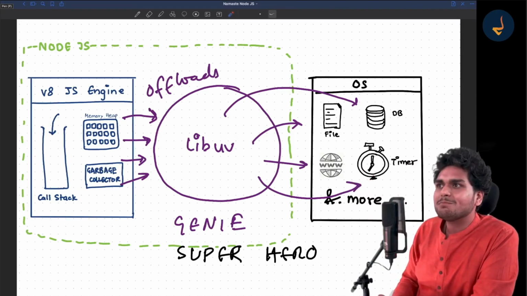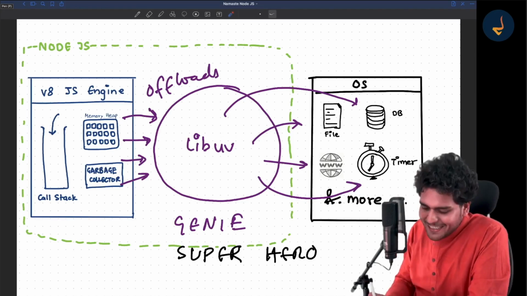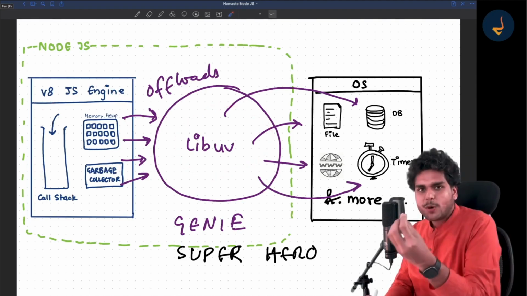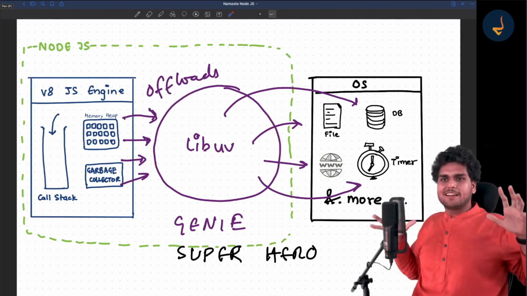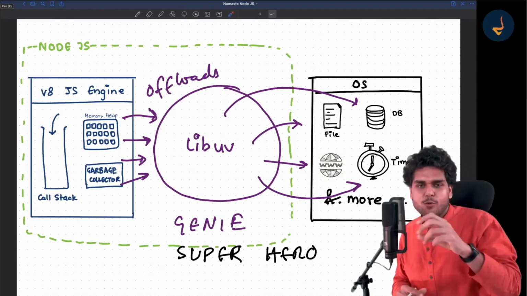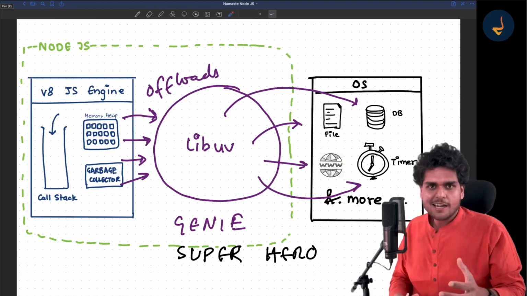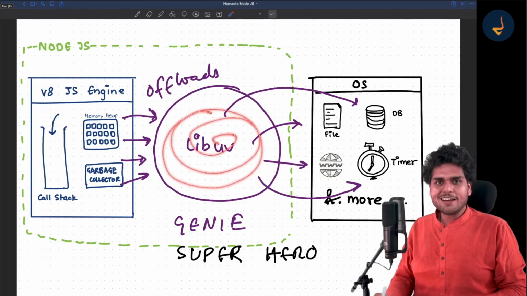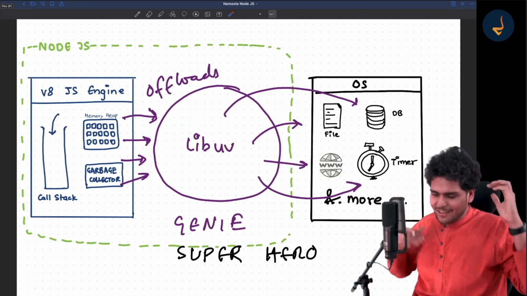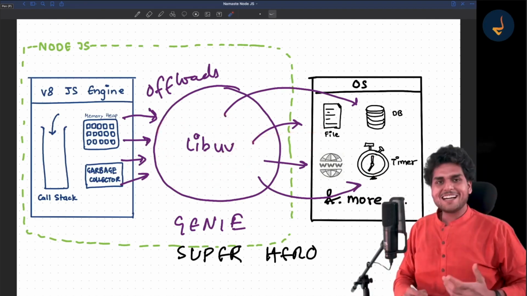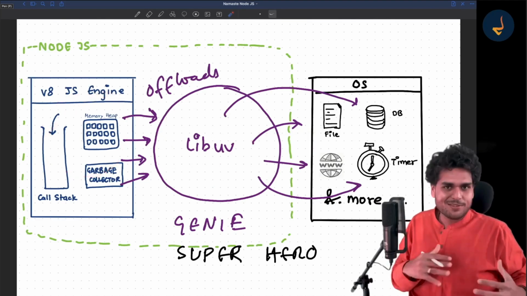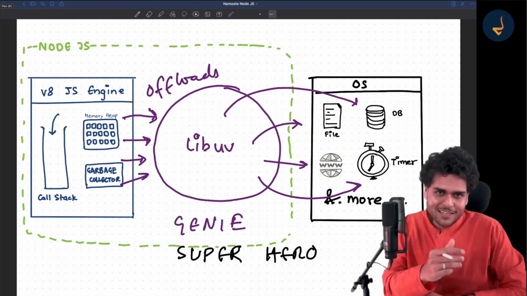So basically, if you have played chess, you can assume the V8 engine is like a king, and libuv is like a queen. The king does not do anything, he just sits in the chess. He does small stuff, he can just move one block at a time. But then there is a queen which can go in any direction and do a lot of random things. So all the superpowers are inside libuv, and it does that. And the V8 engine is just sitting over there doing the fast, quick stuff.